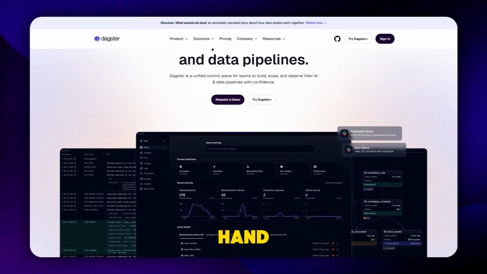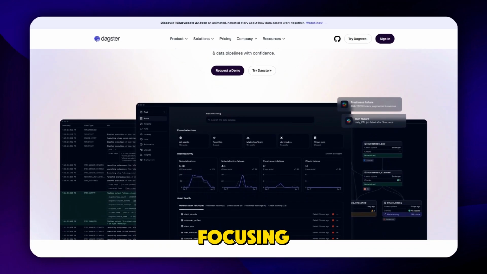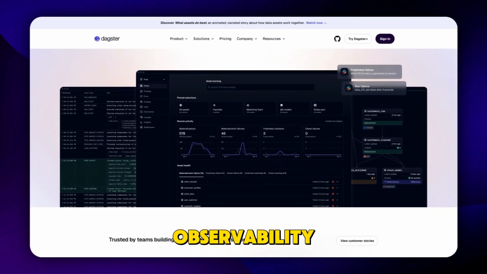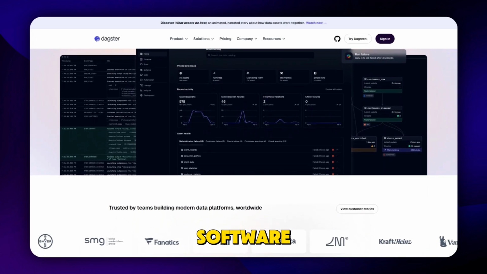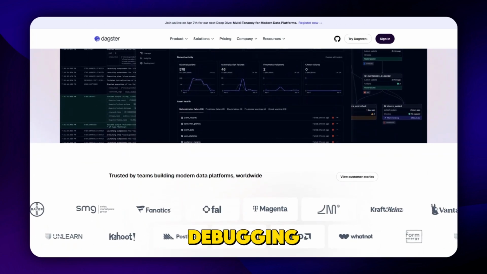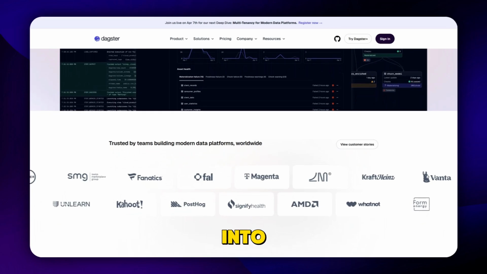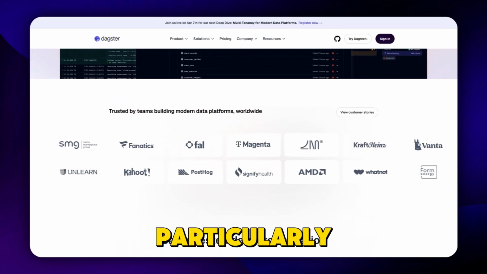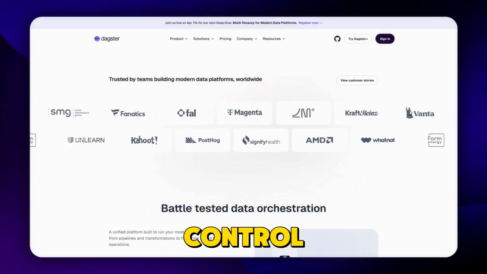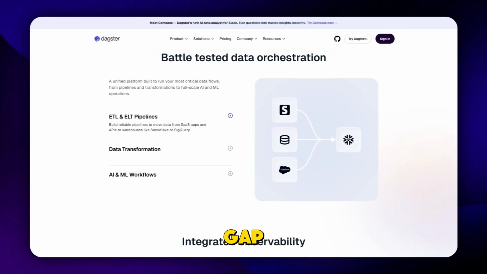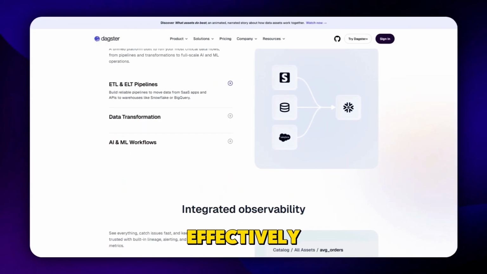Dagster, on the other hand, takes a more modern approach by focusing on data awareness and observability. It treats data pipelines as software assets, offering better debugging, testing, and visibility into workflows. This makes it particularly appealing for teams that want more control and clarity, and it bridges the gap between engineering and data teams more effectively.